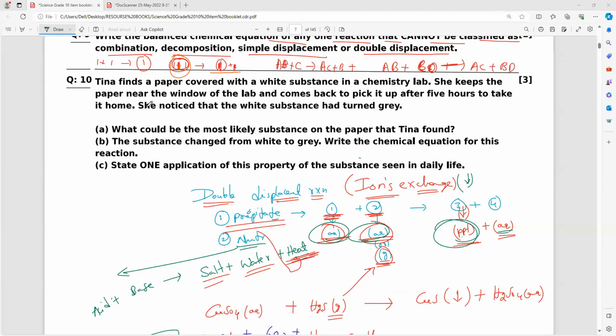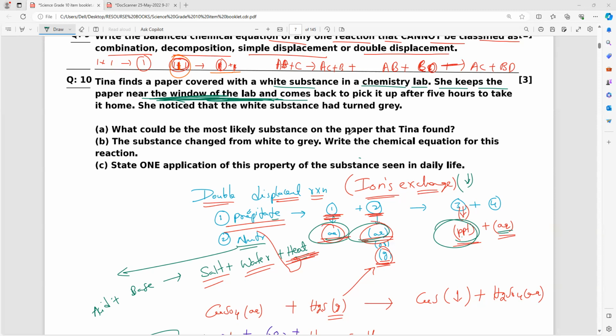Okay, the last question. Tina finds a paper covered with a white substance in a chemistry lab. She keeps the paper near the window of the lab. By reading the words near the window of the lab, your mind should say something. Forget about the question. By this time, the mind should speak something. Sunlight is the point. By reading that word, those who remember the concept, 100% they know. What is that? Anybody?